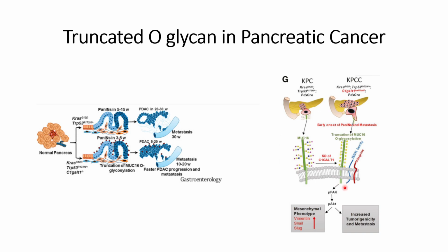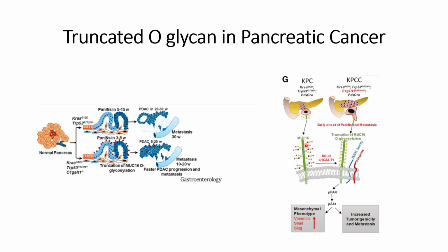It helps in the activation of downstream signaling pathways such as pFAK and pAKT, and this leads to increased tumorigenicity and metastasis. Also, the mesenchymal phenotype markers such as vimentin, snail, and slug increase compared to the case where there is no C1GALT1 knockout. As you can see, where C1GALT1 is not knocked out, MUC-16 O-glycosylation occurs normally.